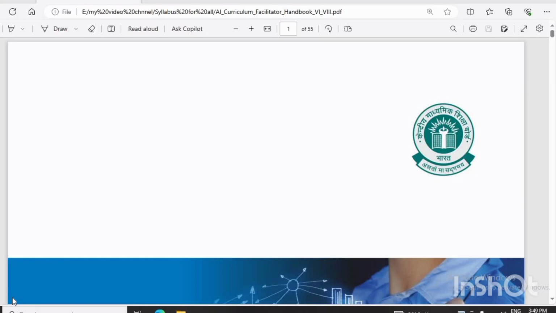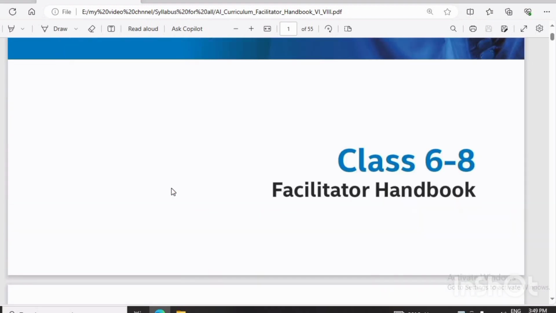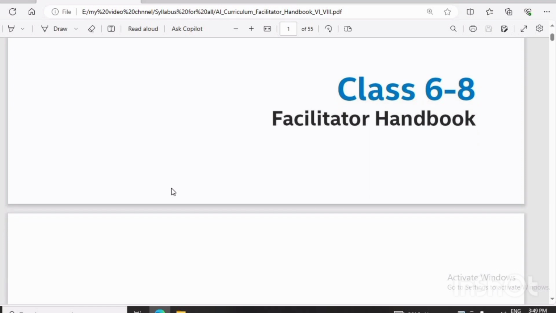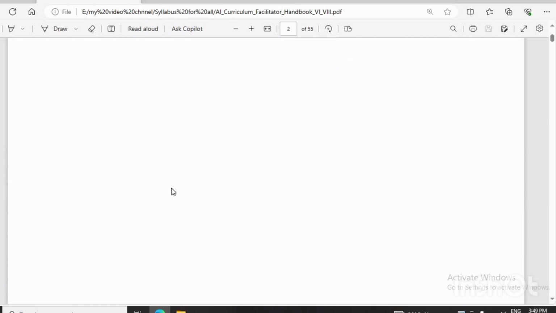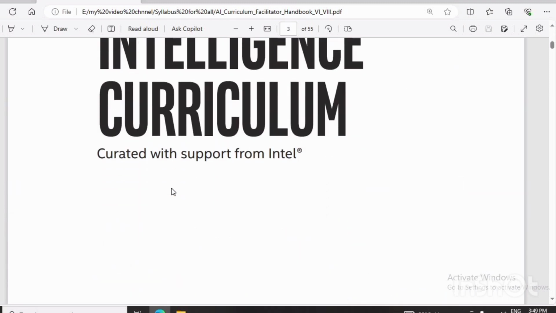See the book which is used for the artificial intelligence subject, that we can say is the artificial intelligence curriculum. This is a small facilitator handbook for class 6 and 8. We will see how we perform the different activities by using this curriculum.